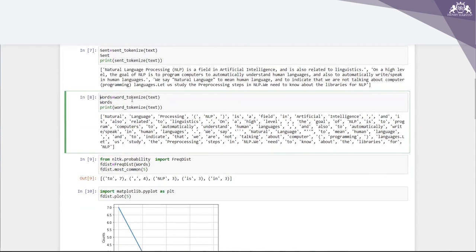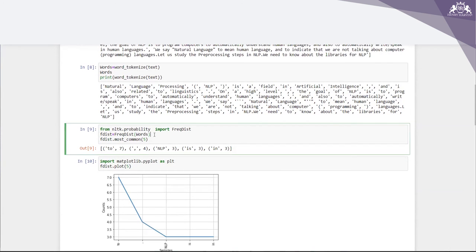Now I'm going to tokenize these into words. I'm writing words is equal to word_tokenize(text). When I get the output, natural is separate, language is separate, processing is separate. So basically I'm getting tokens, which are nothing but the words.